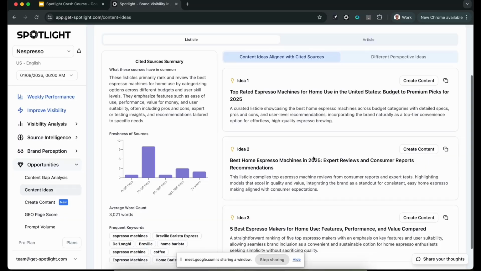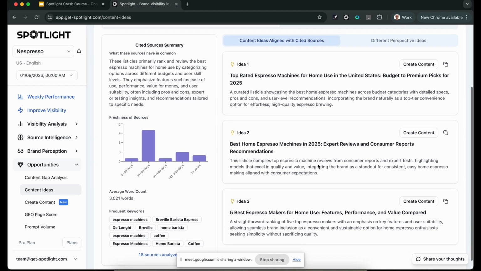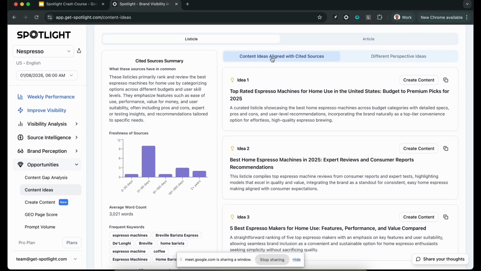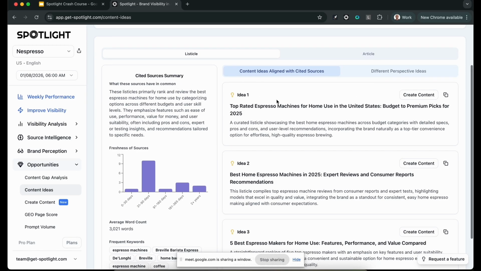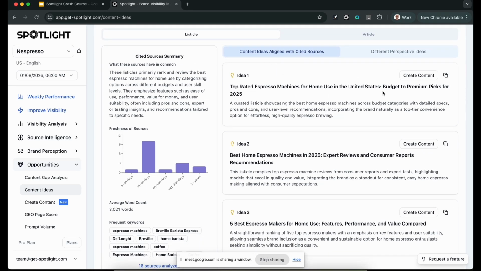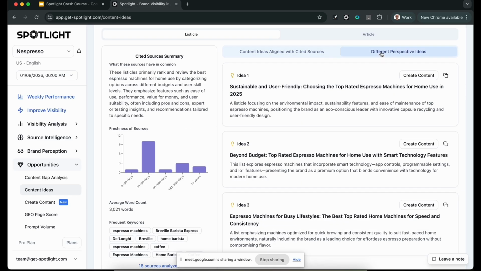So here, for example, here we go. It comes back with content that's aligned with cited sources. And interesting, that's 2025, we'll fix that in a moment. It shows us ideas for content that are aligned with the properties of the cited content. And then it also comes with all kinds of ideas that are different, that offer something fresh.